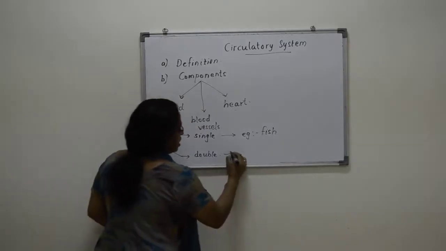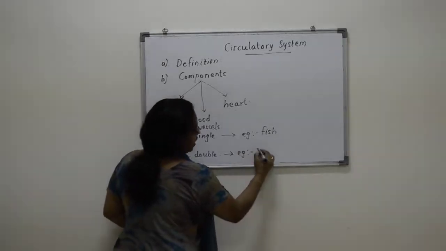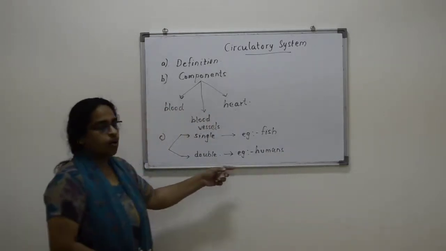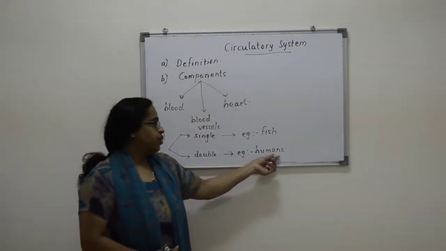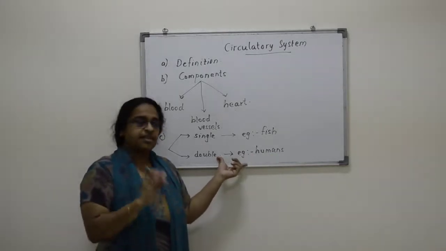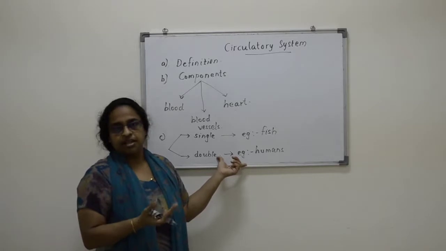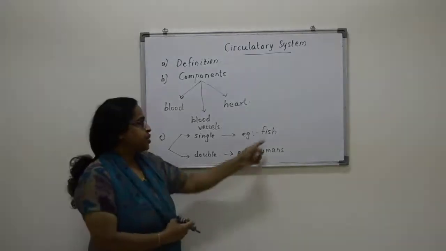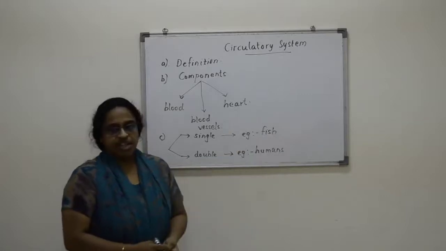And for double circulation, we can take humans, because humans are the highest level of organisms. So humans have double circulation. Apart from humans, the birds also have double circulation. The reptiles also have double circulation. So fish has single circulation.